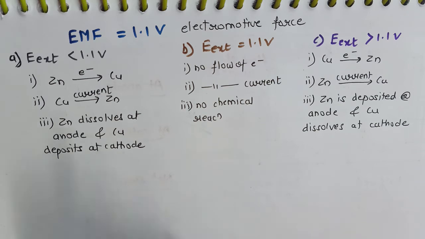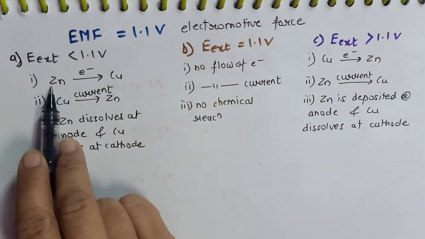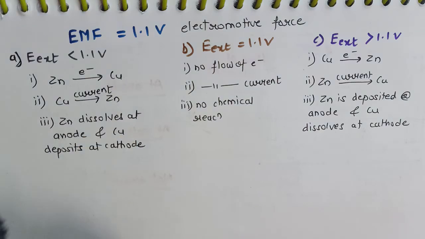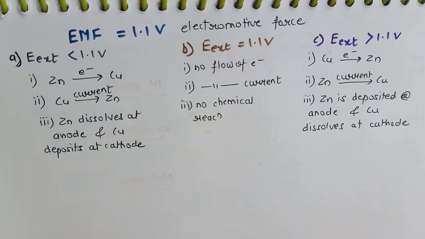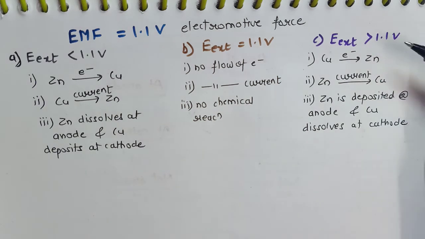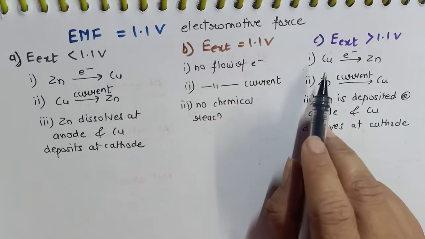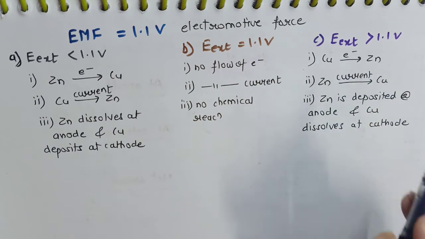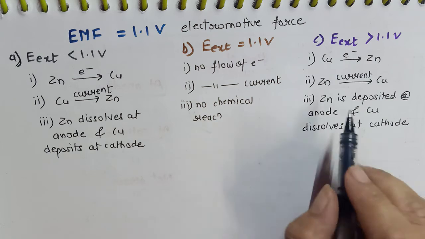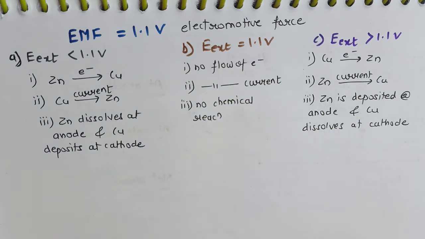But on the other hand, if E external is less than 1.1 volt, then there is a flow of electrons from zinc to copper. Then obviously the current flows from copper to zinc. The zinc dissolves at the anode and copper will deposit at the cathode. But if E external is greater than 1.1 volt, then the reverse condition happens. Electrons flow from copper to zinc, therefore the current flows from zinc to copper, and instead, zinc gets deposited at the anode and copper gets dissolved at the cathode.